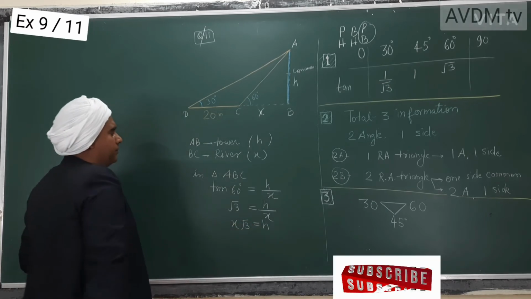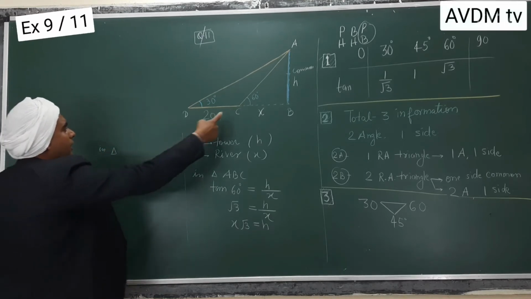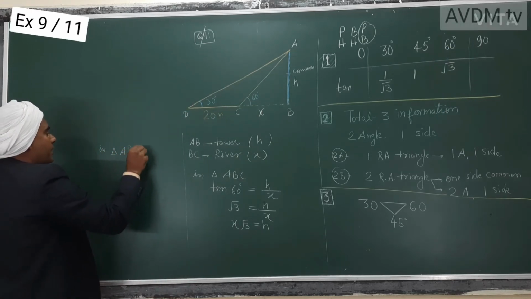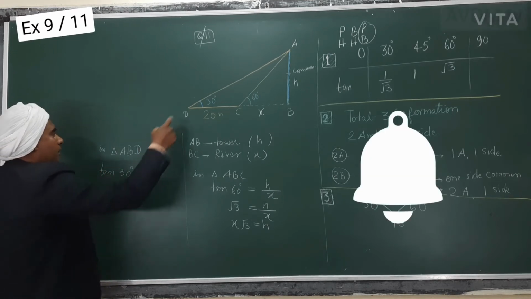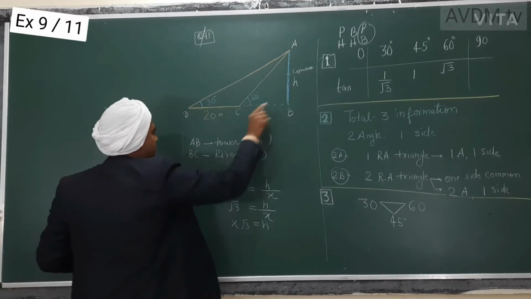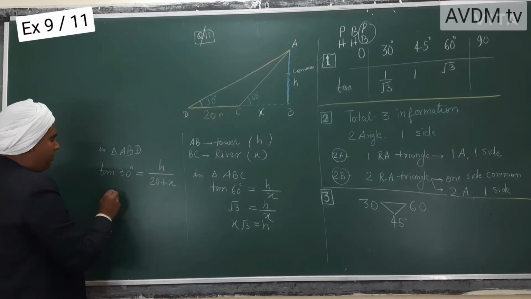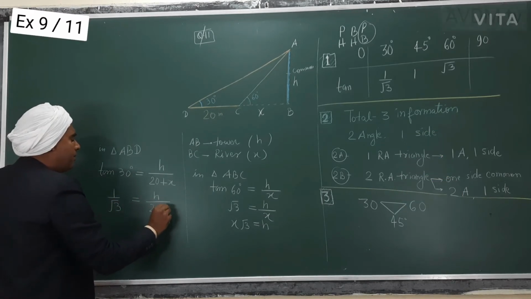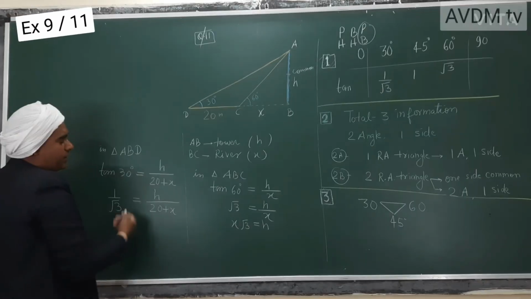So this is a linear equation. Then come to another triangle, triangle ABD, a right angle triangle. Tan 30 degree is equal to the whole length h upon this one, 20 plus x. Tan 30 is 1 by √3, so 1 by √3 is h by 20 plus x. So two variables, two equations, two unknowns.